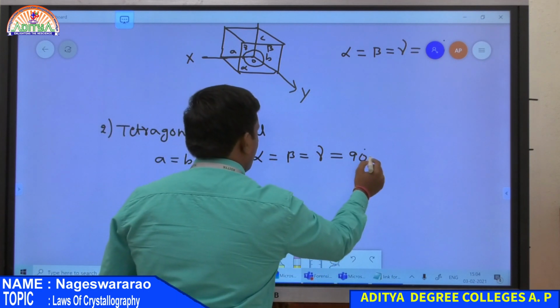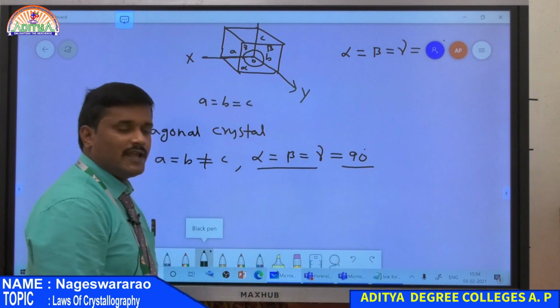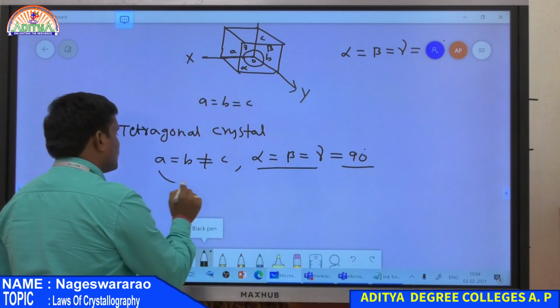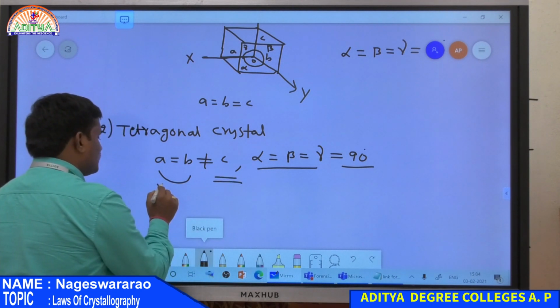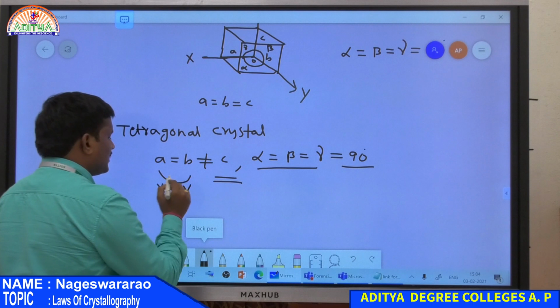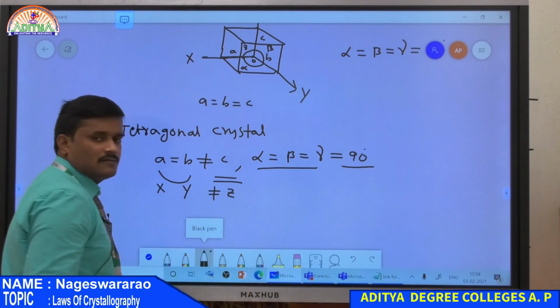So what does it mean? All the angles are equal and equal to 90 degrees, whereas only two lengths of the faces are equal, but the third one is not equal. That is, the length along x axis is equal to the length along y, but it is not equal to that along z.